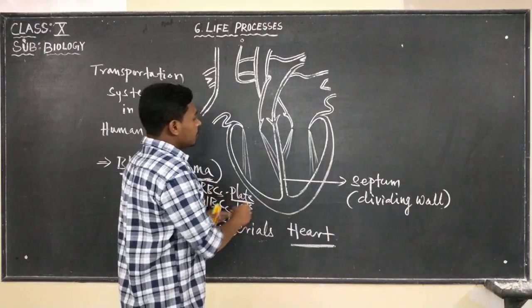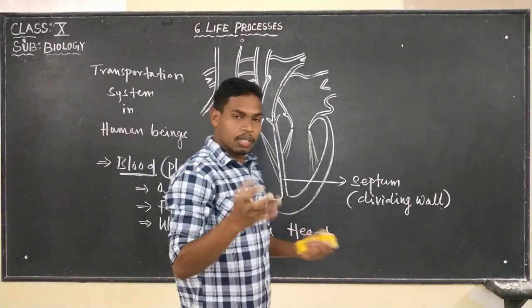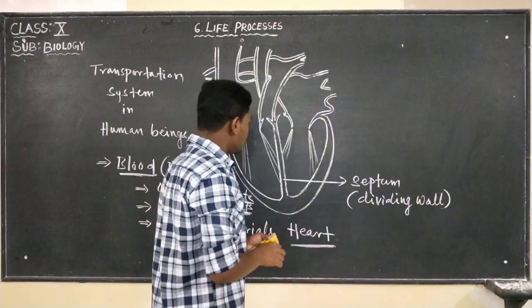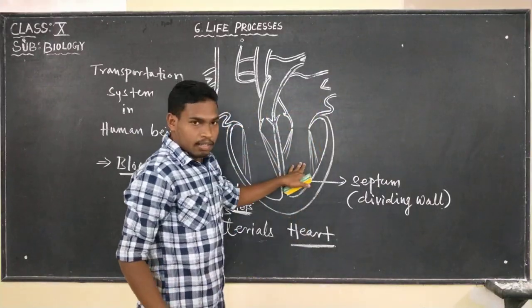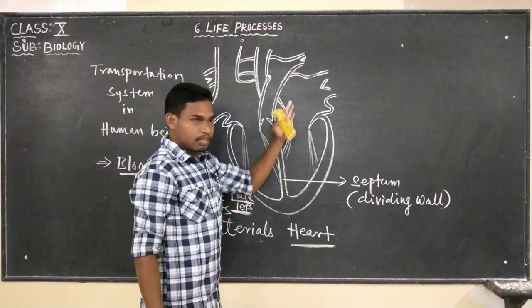And there are 4 chambers. We know that the heart consists of 4 chambers. So what are those 4 chambers? This is one chamber, this is another chamber, this is another chamber, and this is another chamber. So there are 4 chambers.